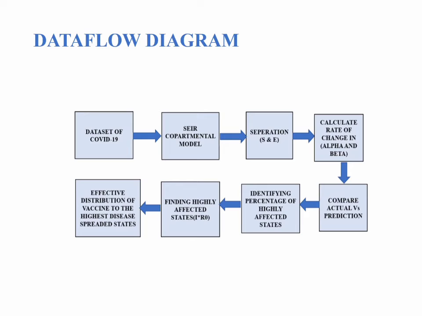Data flow diagram of our project. This project starts with the dataset of the COVID-19 pandemic, and from here we'll try to segregate the SEIR compartmental model. For that, the first step will be separation of S and E from the rest of the population, and then calculating the rates of change alpha and beta. In the next stage, we will compare the actual versus the predicted outcome, which we derive from alpha and beta, and then identify the percentage of highly affected states, find the highly affected states using R naught, categorize them into the top 5, and then suggest an effective vaccine distribution strategy.